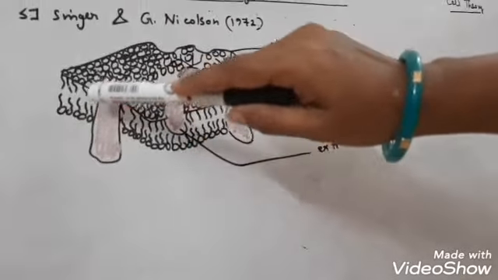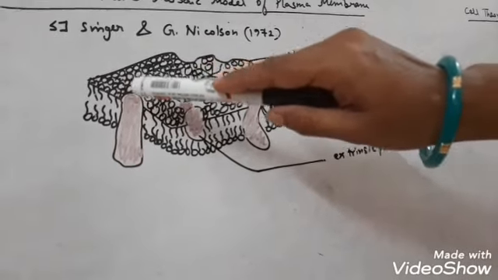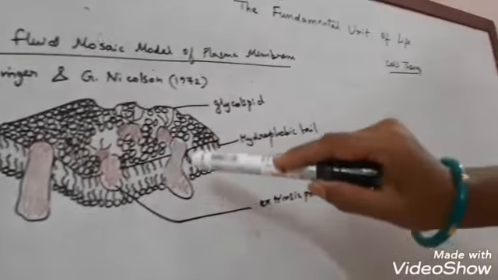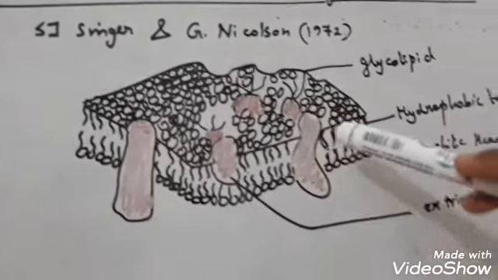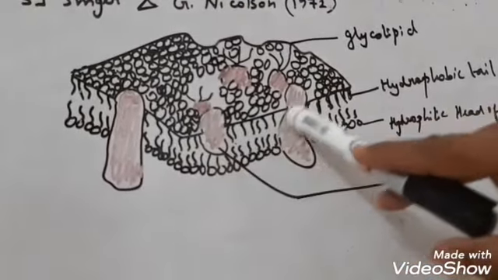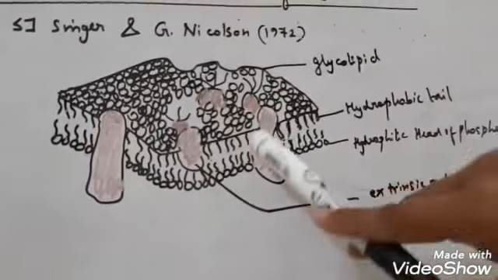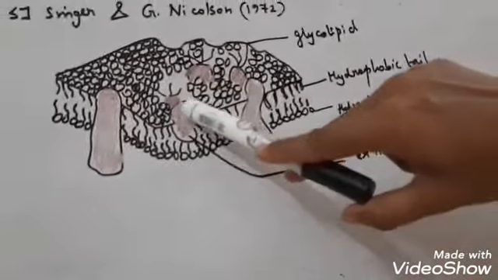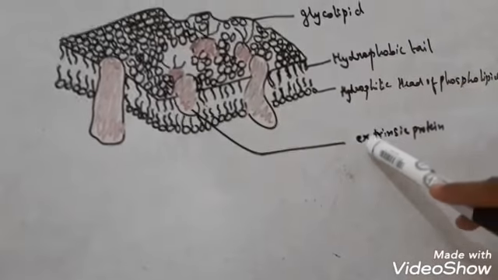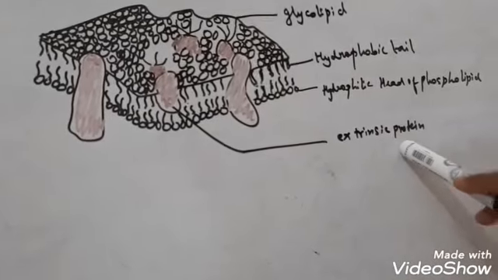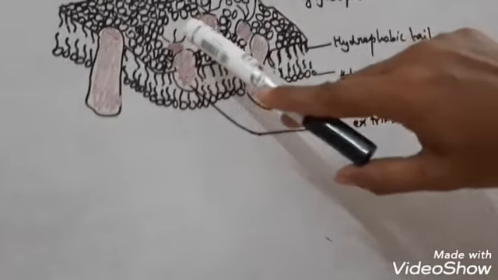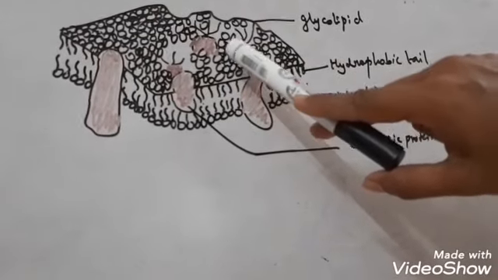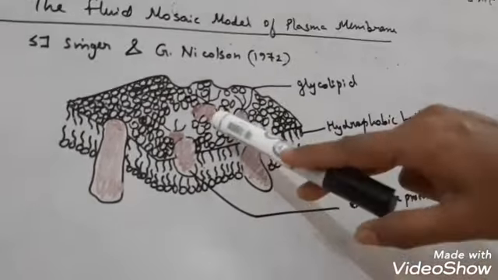So this bilayer of lipid molecules is present in a cell membrane, and there are 2 types of proteins that are embedded within this bilayer. The nature of the lipid is phospholipid. Now these are the proteins which are embedded in the bilayer of lipid. These proteins which are facing outside are known as extrinsic proteins. And those proteins you can see here which are embedded within the bilayer of lipid are known as intrinsic proteins. So these are facing inside.